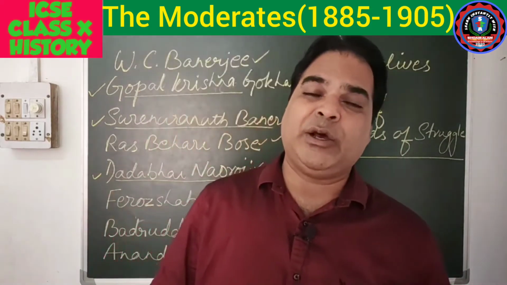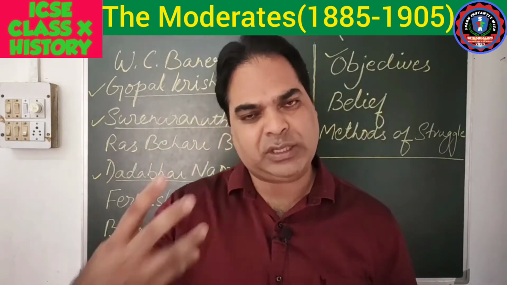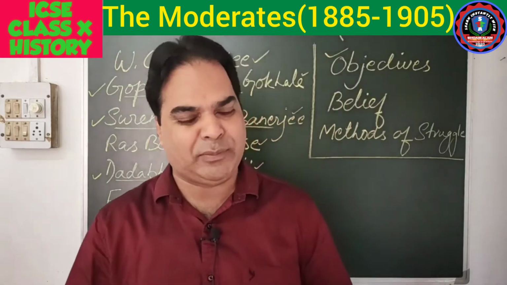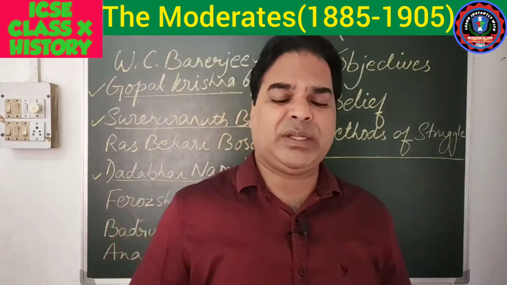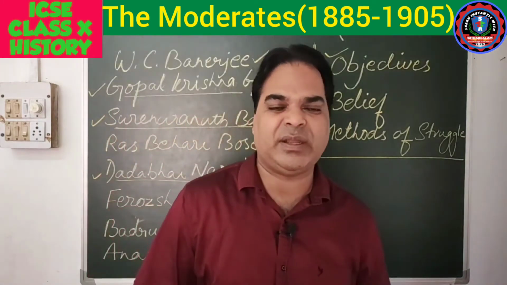The next one, they also demanded the abolition of the salt tax and the duty on sugar. Salt tax and a tax which was imposed on sugar. They also wanted to abolish this. Okay, these were the demands of the Indian National Congress. Or we can say these were the demands of the moderates.